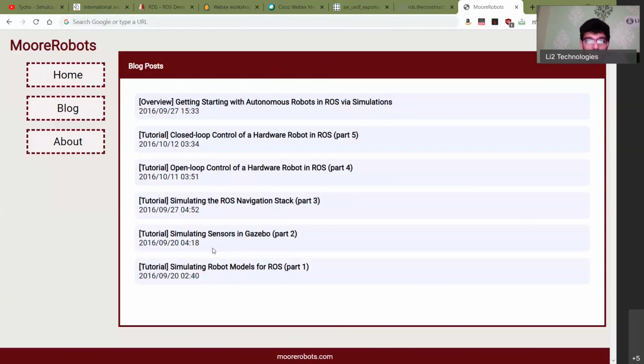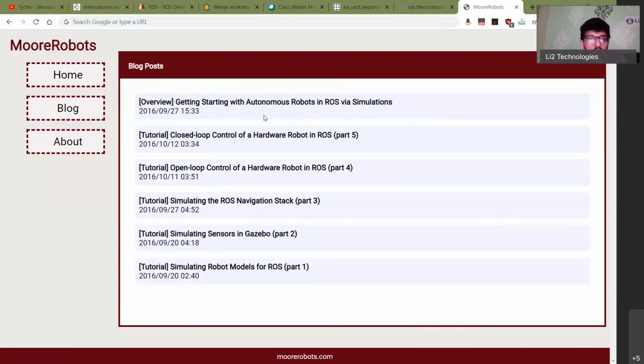This blog has a really good tutorial on how the ROS navigation stack works. Given the introduction that I've given you, you can use this as a resource to create your own robot. He goes through the various components of a robot.